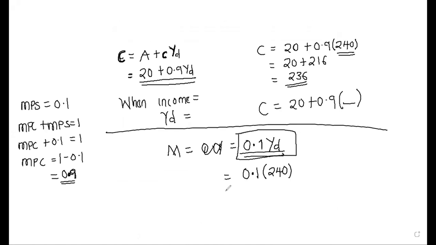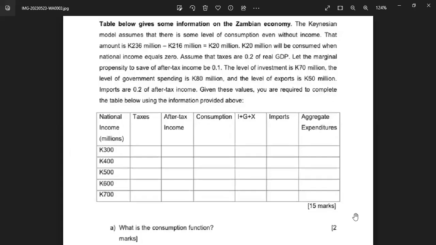So what is this one? 0.1 times 240? 24. Is the import rate 0.1 or 0.2? Let me check again. Oh, it's 0.2, so we put 0.2 there.